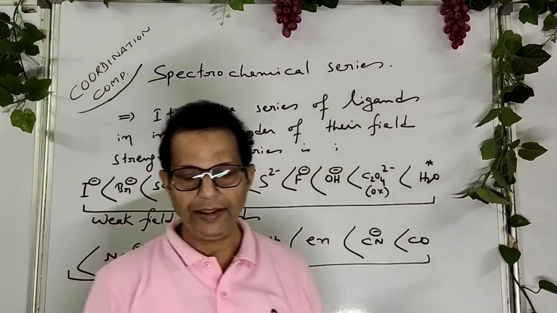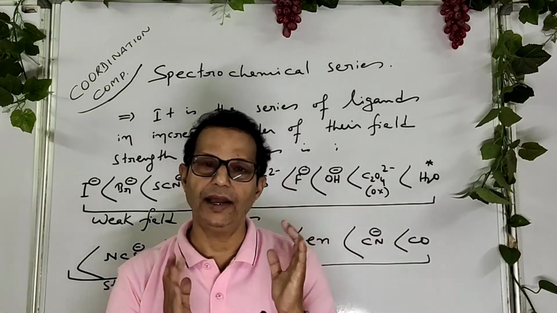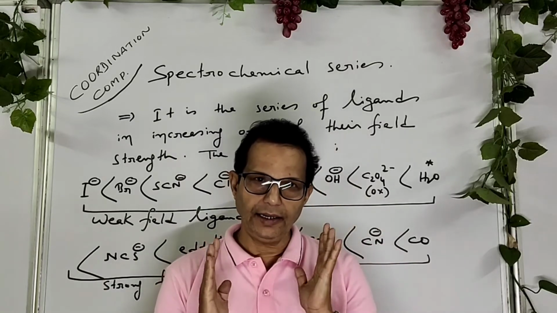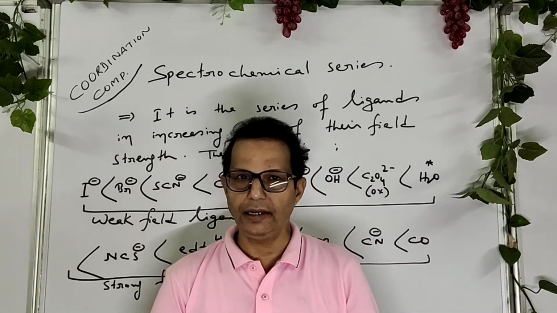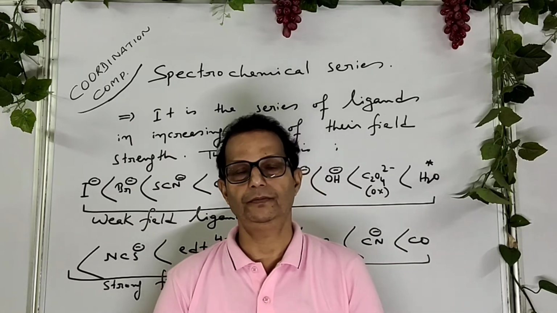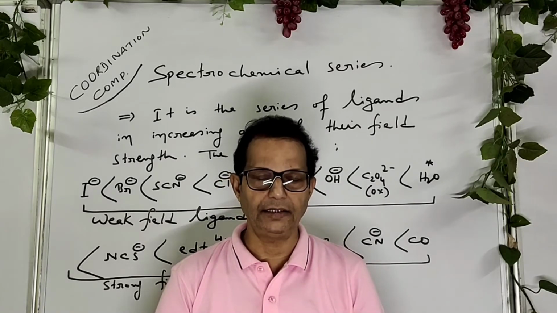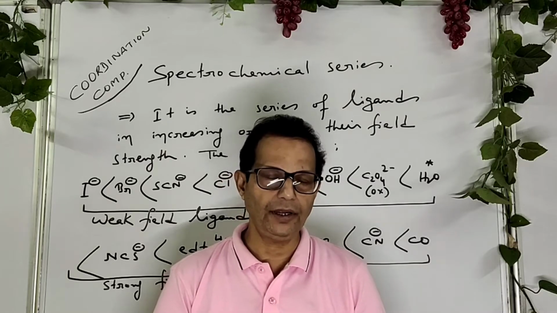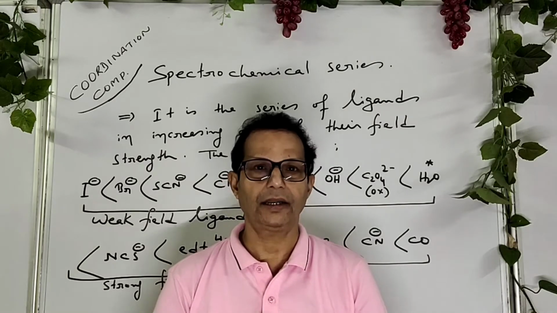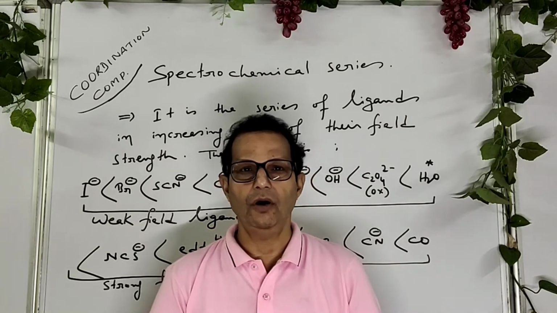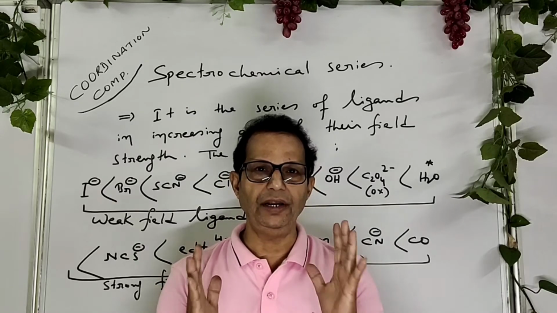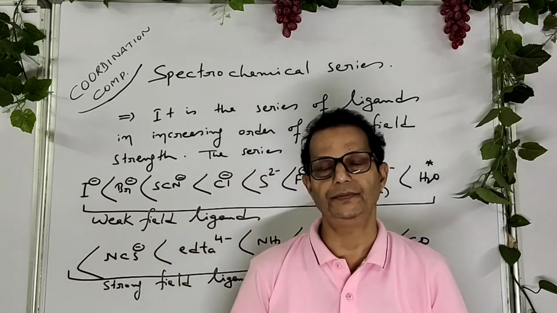This is spectrochemical series. As you know, it is an increasing order of the ligands according to their capacity of crystal field splitting energy.